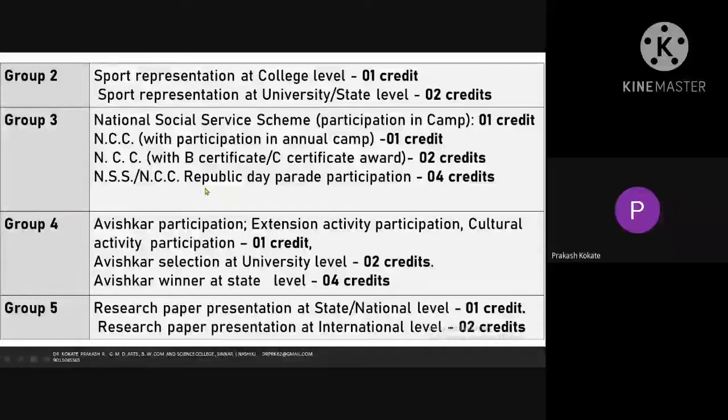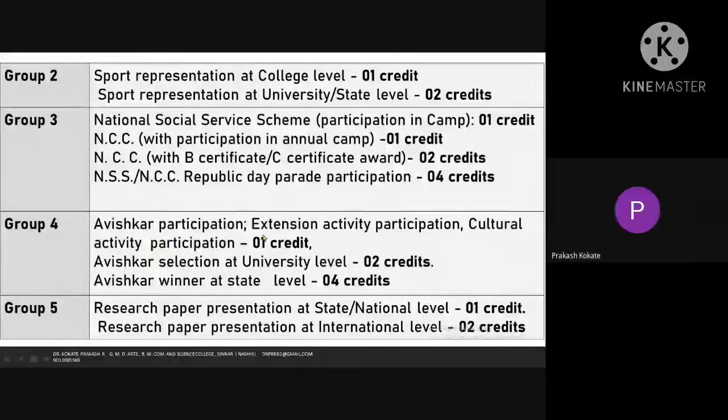If the NCC student enters into the Republic Day parade participation at Delhi, it has got the 4 credits. You have to remember these credits, minor things, which will give you excellence, a skill-oriented, choice-oriented higher education along with our civilization.